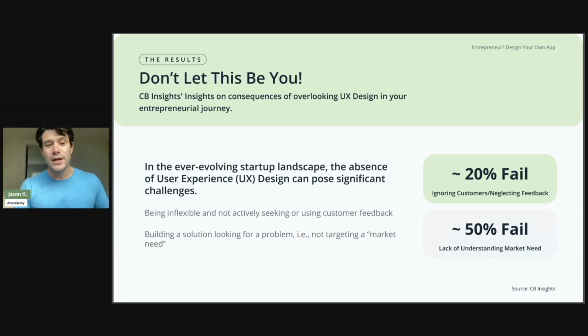They're building a solution and looking for a problem instead of figuring out how to address the problem with a solution. And that's what UX UI design can help you with. You have an idea, you're an entrepreneur, you're the one who has these ideas. Now it's up to you to go out to your target market, figure out what their problem is, and then tweak your idea to fit those within your target market. And this is a huge study because, like you can see, almost 50% of companies are failing because they don't understand their market needs.